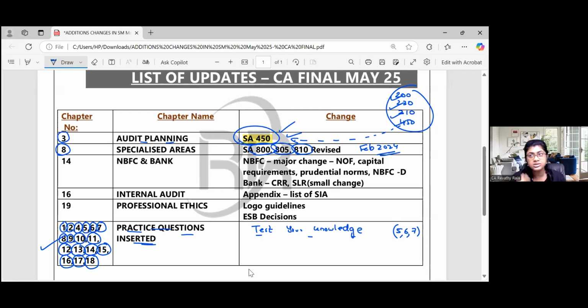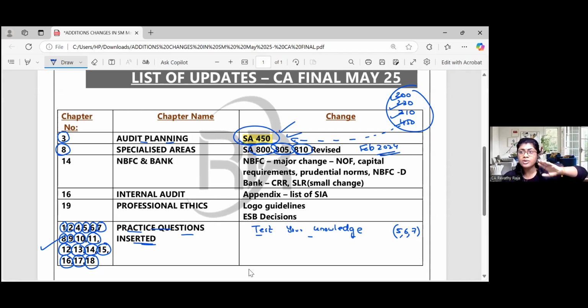All 3 standards they have revised. Earlier, till the November 2024 exam, the 800 series report format was the old format: title, addressee, intro para. Now the 800 series reporting format is aligned with the 700 series: title, addressee, opinion, basis.